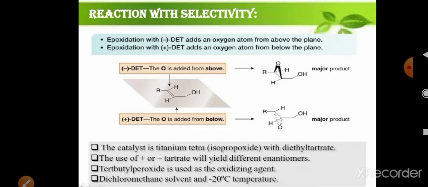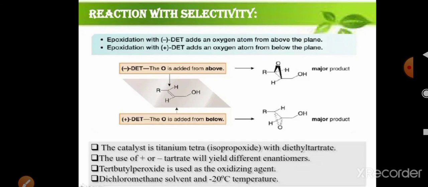When the catalyst is levo, then attachment of oxygen is from the above side of the plane, and if the DET is in dextro form, then the attachment of oxygen to form the epoxide is from the below side of the plane.